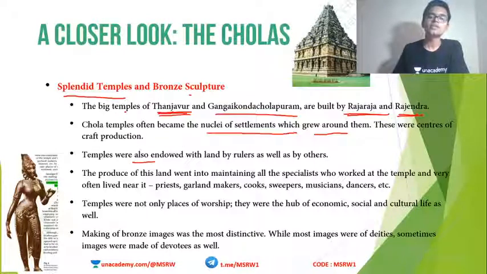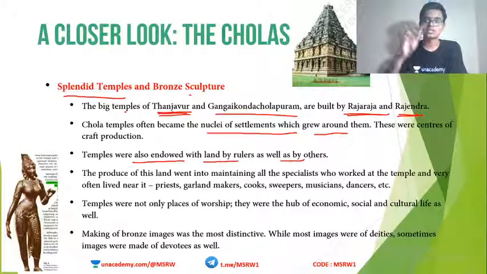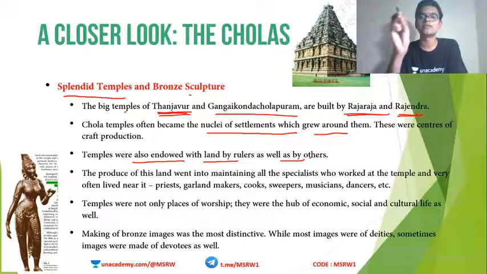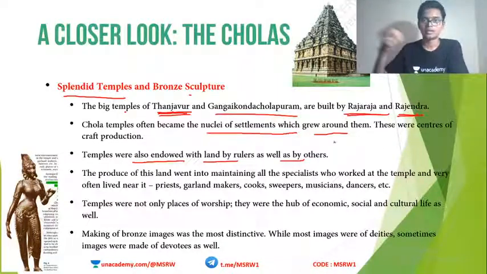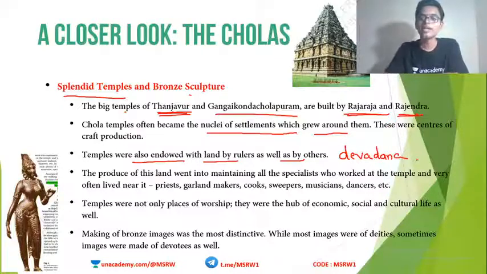Temples were also endowed with land by rulers as well as others. Since temples held this kind of influence in the society, temples were given free lands as gifts by influential people as well as rulers. This kind of land grants were known as Devadana. Earlier we saw land grants to Brahmanas that were known as Brahmadeya. Land grants to temples are known as Devadana.